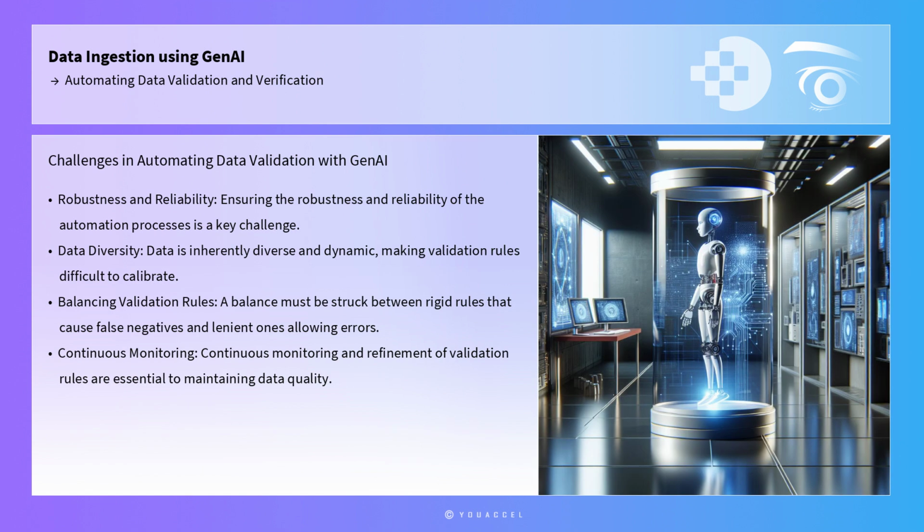Despite the benefits, automating data validation and verification using GenAI and other tools is not without challenges. One key challenge is ensuring the robustness and reliability of the automation processes. Data is inherently diverse and dynamic, and validation rules that are too rigid might lead to false negatives, where valid data is incorrectly flagged as invalid. Conversely, rules that are too lenient may allow erroneous data to pass through. Thus, a balance must be struck, and continuous monitoring and refinement of validation rules are essential to maintaining data quality.